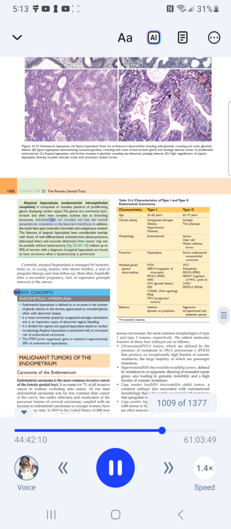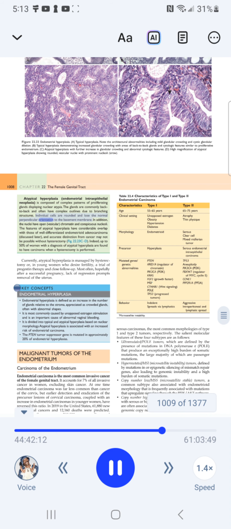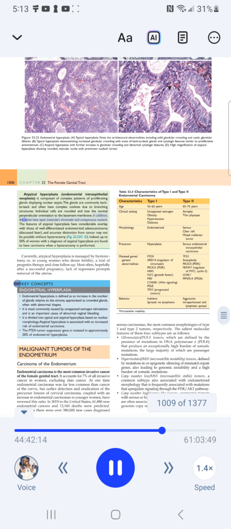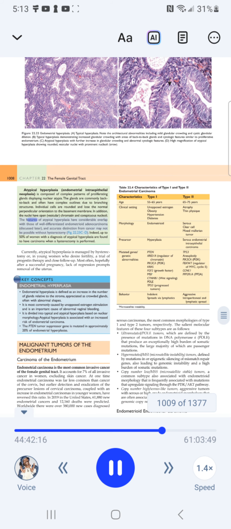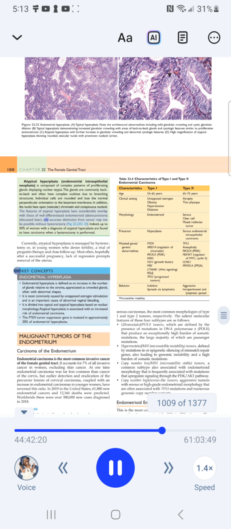Individual cells are rounded and lose the normal perpendicular orientation to the basement membrane. In addition, the nuclei have open vesicular chromatin and conspicuous nucleoli. The features of atypical hyperplasia have considerable overlap with those of well-differentiated endometrial adenocarcinoma discussed later. An accurate distinction from cancer may not be possible without hysterectomy.